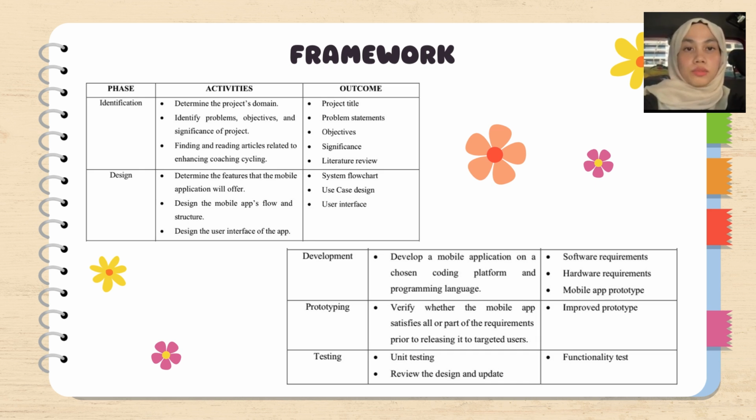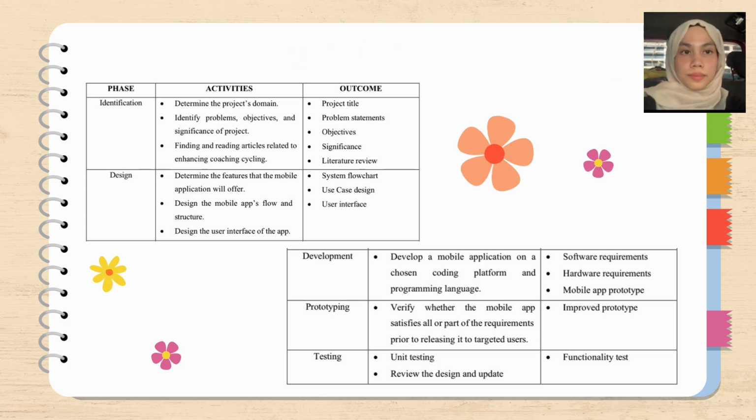The third phase, which is the development, is where we start to develop an app with the chosen coding language and platform. Next is prototyping. This phase is where users will give review and feedback towards the overall system, whether they are satisfied or not. Last but not least, the last phase is the testing. This is where unit testing is employed to test the system.